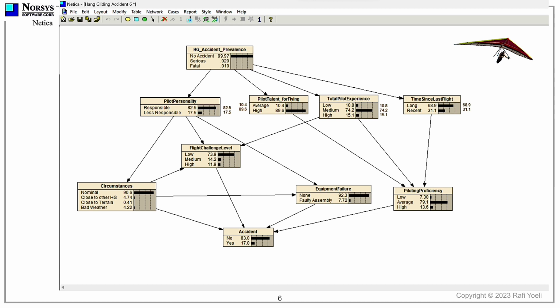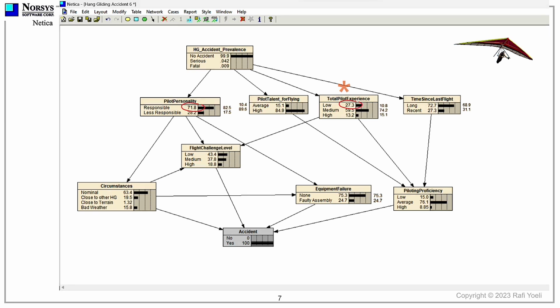So let's now assume that there was an accident. The network now indicates what it believes could have been the cause of that accident. First, we notice that the belief in the pilot being a responsible person has been eroded somewhat, from 82.5 down to 71.8%. Other probabilities have also changed.